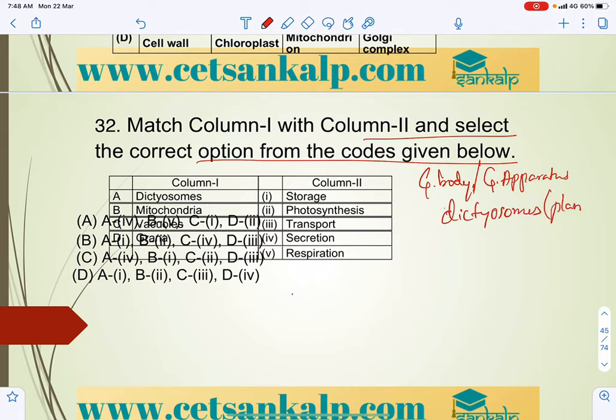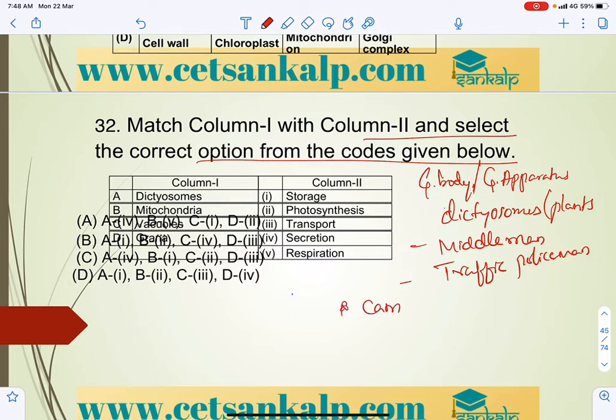Dictyosomes in plants. These are the middlemen of the cell, or we can say the traffic policeman of the cell. Before that, let us take that it was discovered by Camillo Golgi.